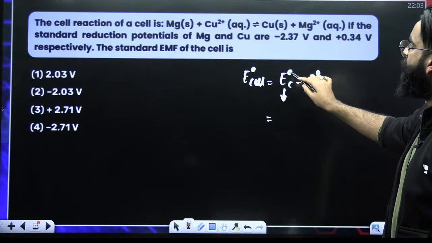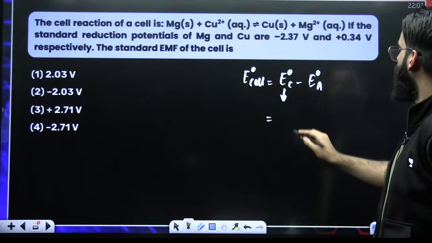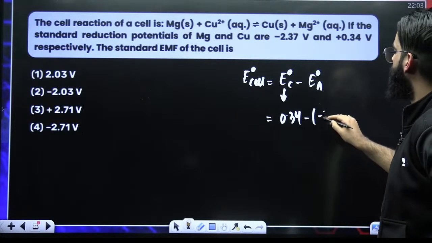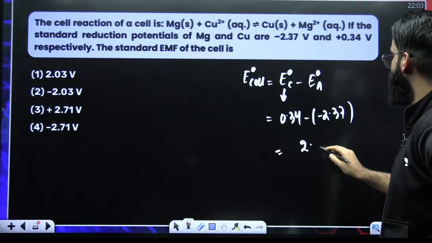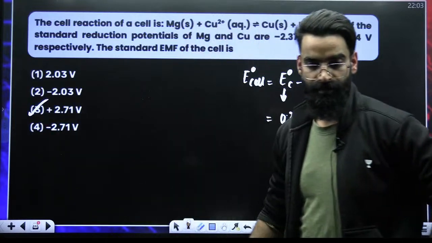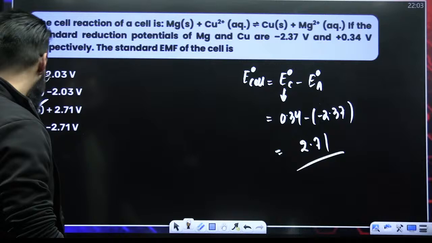This is SRP of cathode. Cathode is your copper because copper is undergoing reduction. So SRP of copper is 0.34 minus SRP of magnesium, which is minus 2.37. So the value will be 2.71 plus volts. Perfect. Moving on.